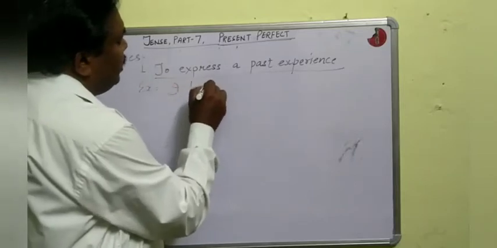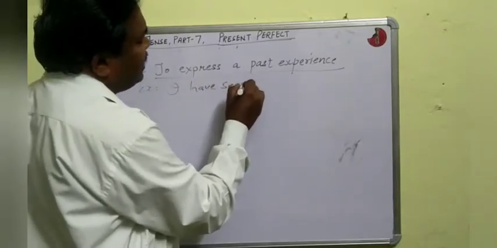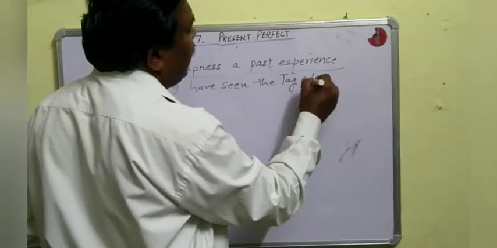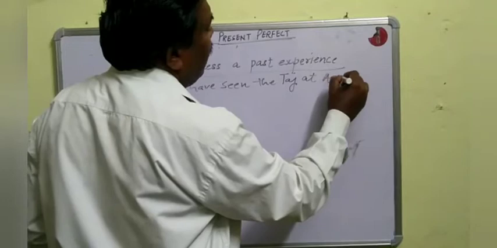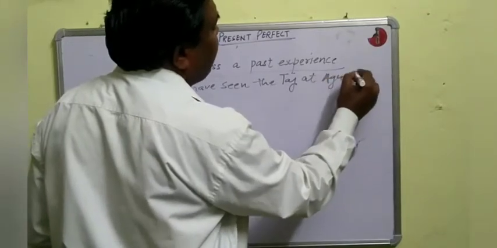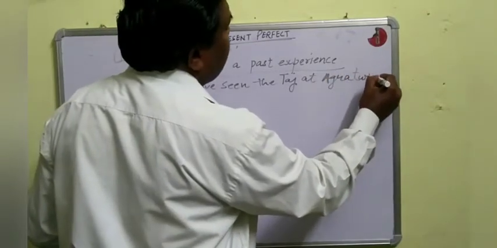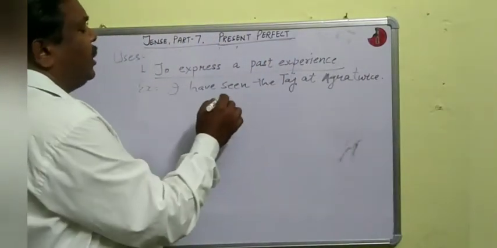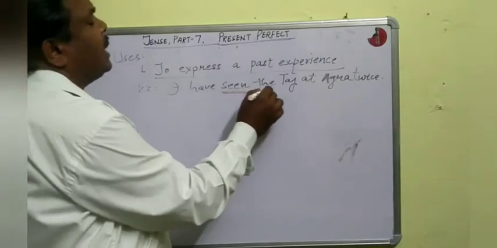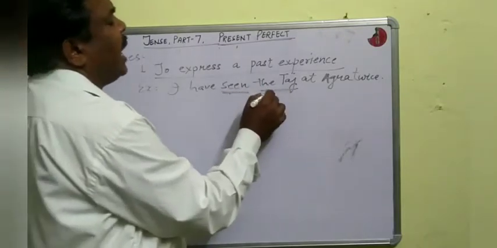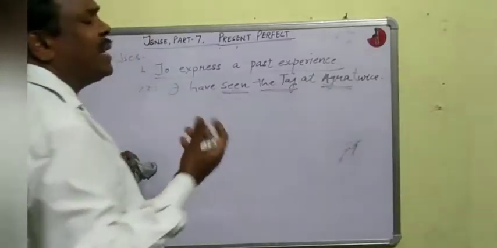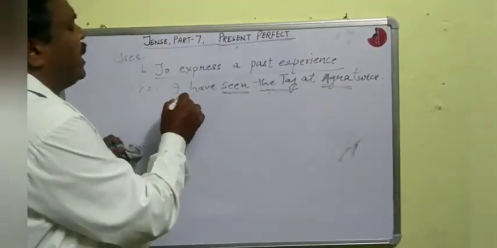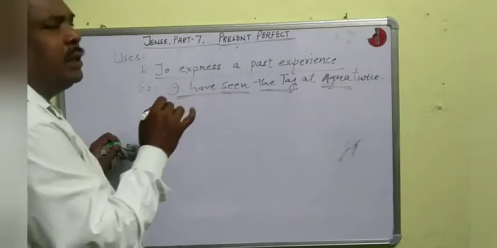I have seen the Taj at Agra twice. That means the act of seeing the Taj at Agra is my past experience. Okay, so I have used present perfect tense. Is it clear?